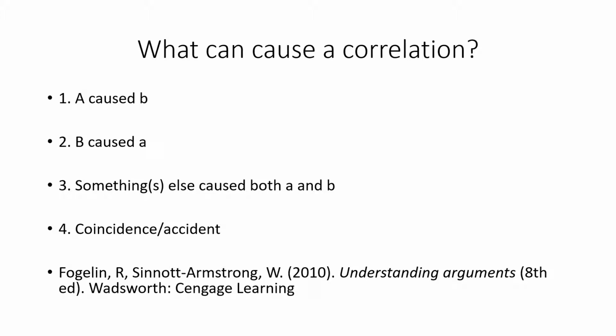Coincidence and accident is always possible, no matter what the correlation. But if you've got a strong correlation, and the size of the data you've collected and the power of the correlation goes up and down like this one over a long period of time, it becomes less and less likely that coincidence or accident is the best explanation. So that's how we can treat that one.